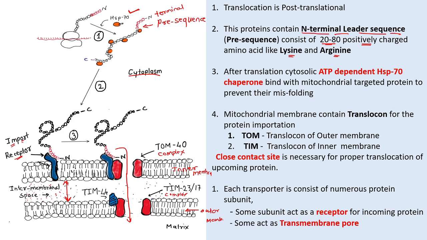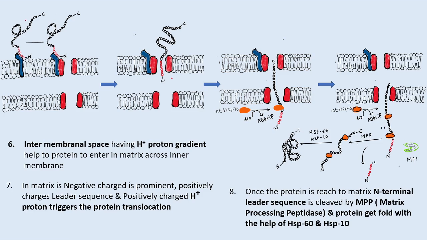So let's see the mechanism of protein translocation across the outer membrane and inner membrane of the mitochondria. You can see here in the first diagram this import receptor moving towards the TOM complex, and after that, from this translocon the proteins start to enter the intermembrane space.